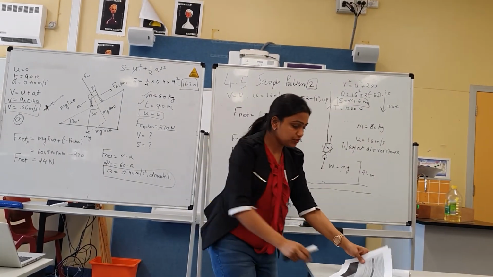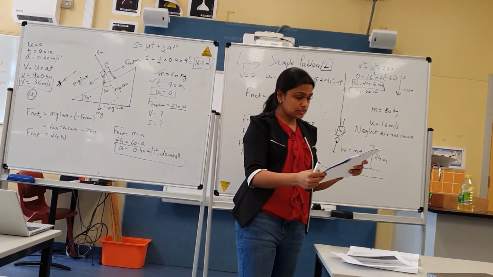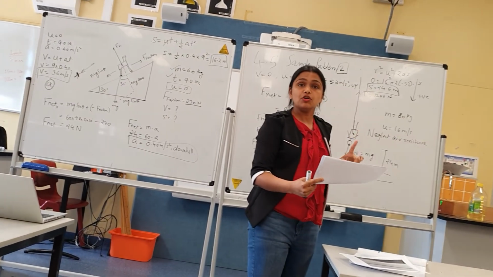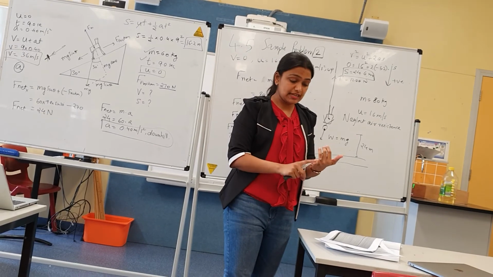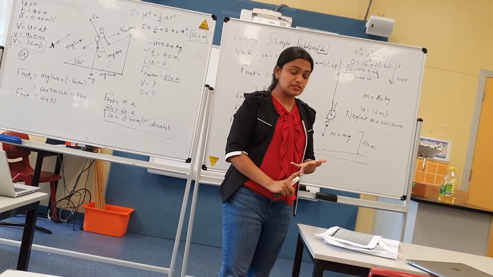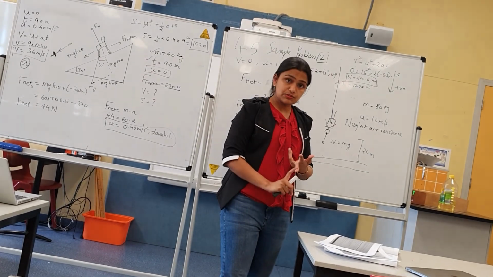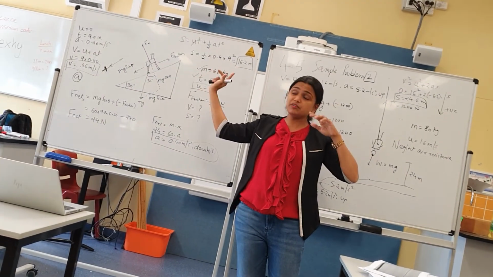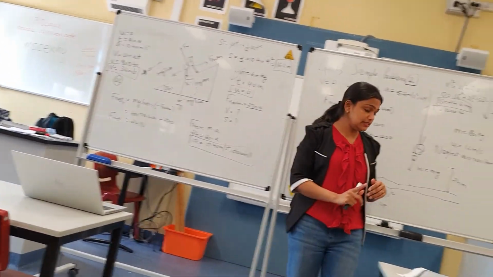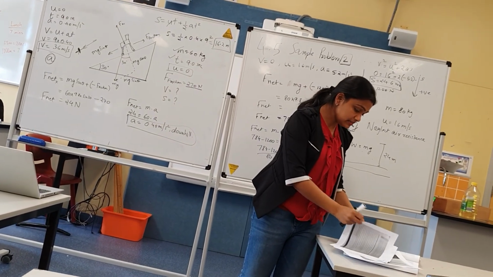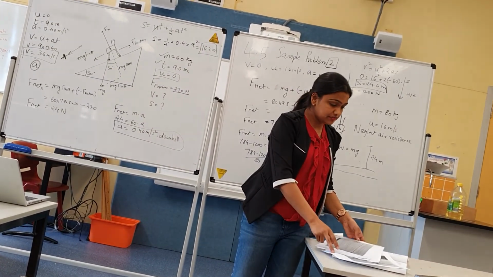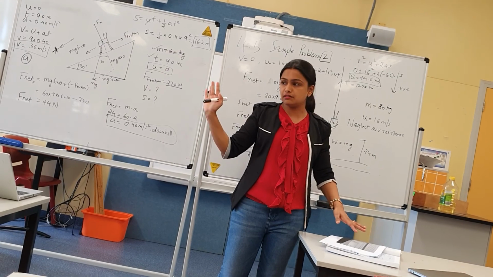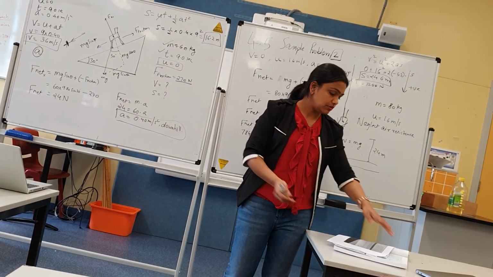Alright, so now what I want from you is, I have given you 9 questions. They can be or cannot be exactly like these, but I want you to try your best. I need to see first of all diagrams using directions, sign conventions, formulas what you are using. If you are using an inclined plane, I want proper vectors drawn, mg cos theta, mg sin theta, everything. And in the last, there are answers provided. I will check if the sequence of the questions I have explained are the same in the document or not, otherwise I'll change it. Okay, thank you so much.